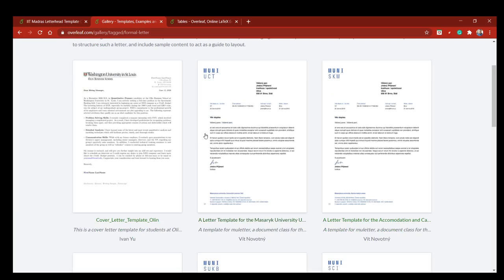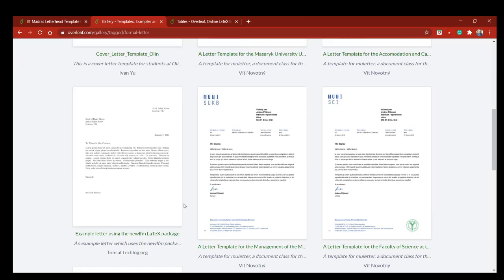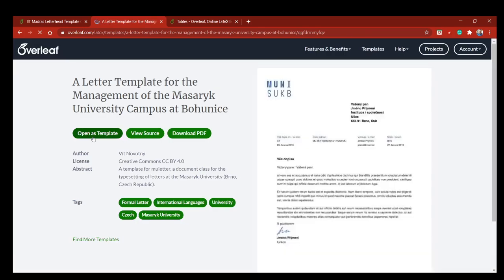So you can see here there are many types of letter formats that you can change or edit as per your convenience, and you can learn also how to write a letter in LaTeX in a very beautiful way. See this, open. So these are the three options. Open as template, PDF. You can click here.